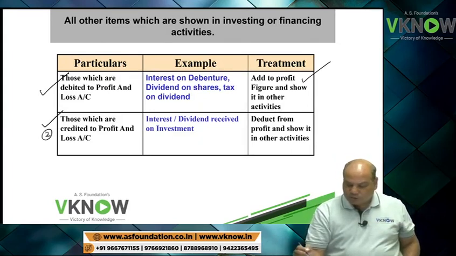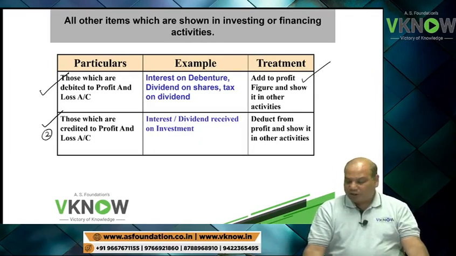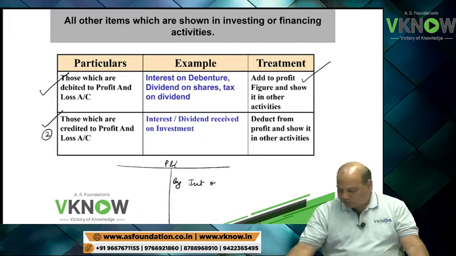Now write down point number 2. Those items which are credited to P&L account. Example, suppose there is a P&L account, we have by interest on investment, by dividend on investment.